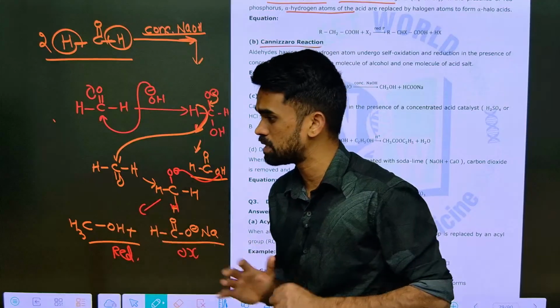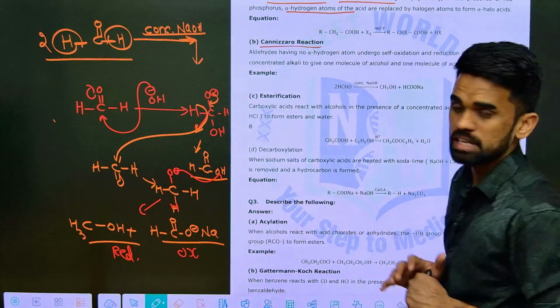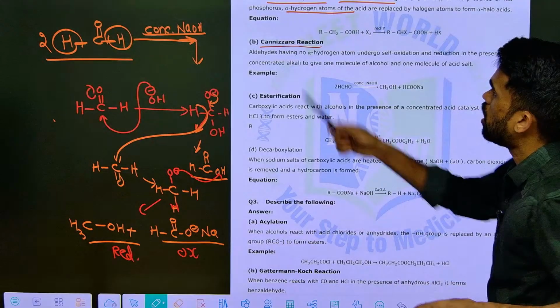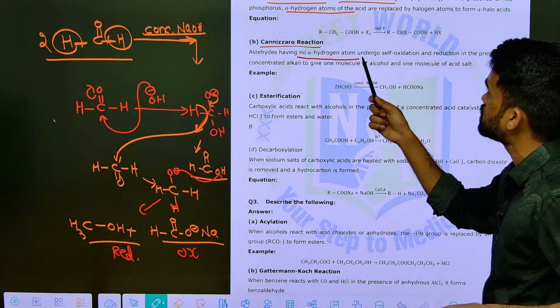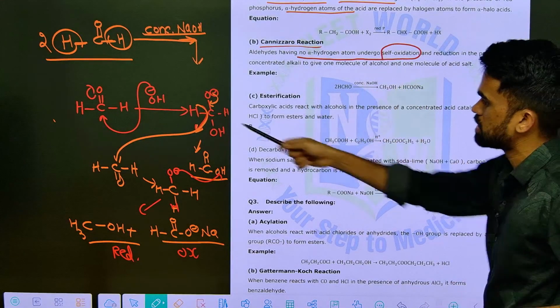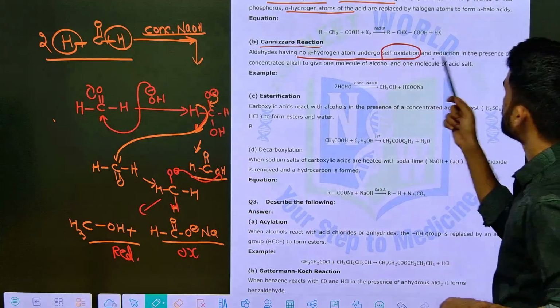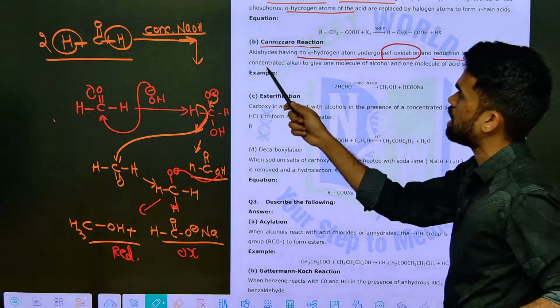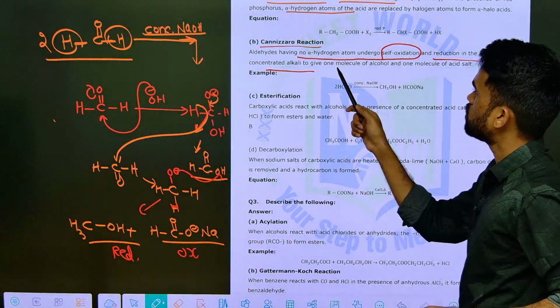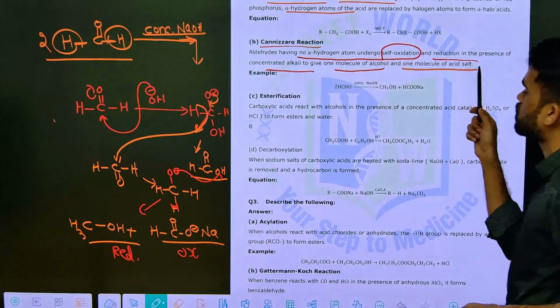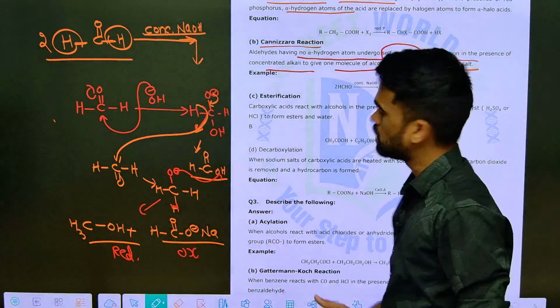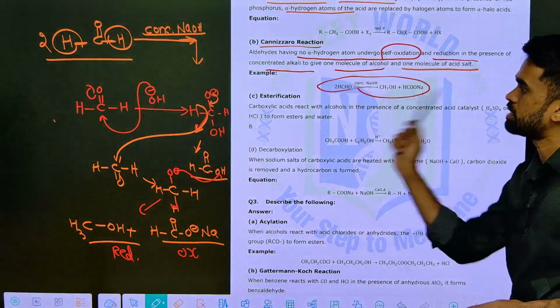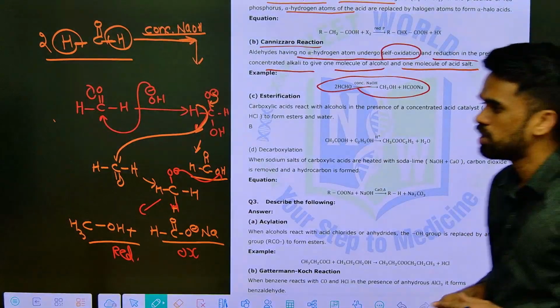That's what happens in the Cannizzaro reaction. Aldehydes having no alpha hydrogens undergo self oxidation and reduction in the presence of concentrated alkali, to give one molecule of alcohol and another molecule of acid salt. So these are the two things formed here. That's it. This is what happens in Cannizzaro reaction.